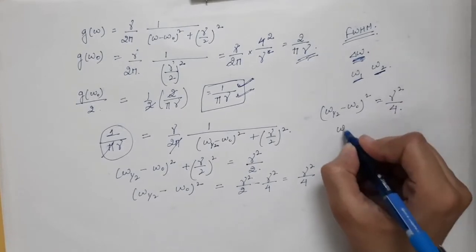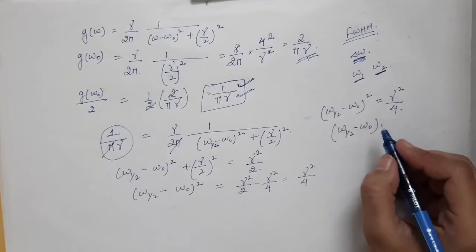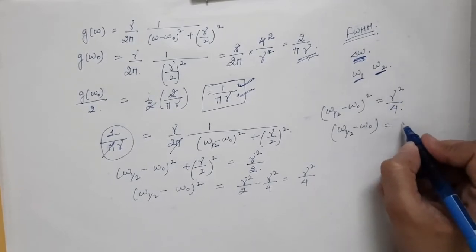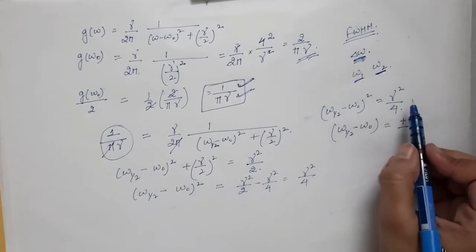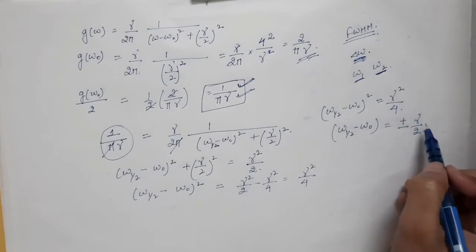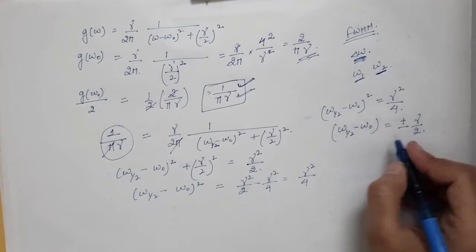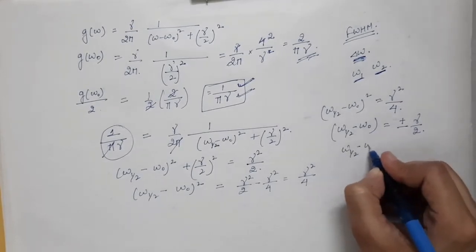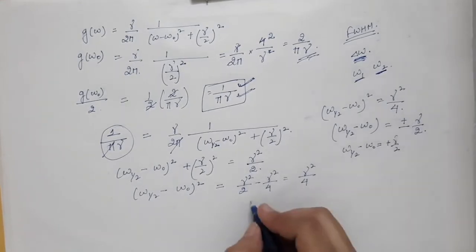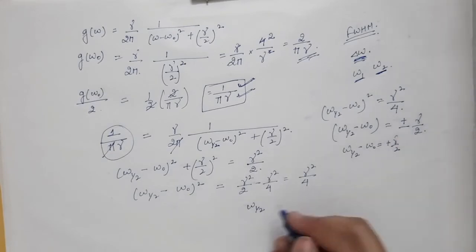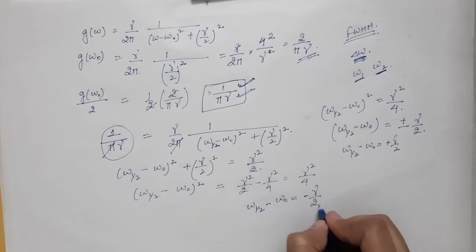So from here you can find omega half minus omega 0. Taking the square root on the right hand side, you will get plus minus gamma divided by 2. So omega half minus omega 0 can be equal to plus gamma by 2, or, the other condition that we have got, omega half minus omega 0 will be equal to minus gamma divided by 2.